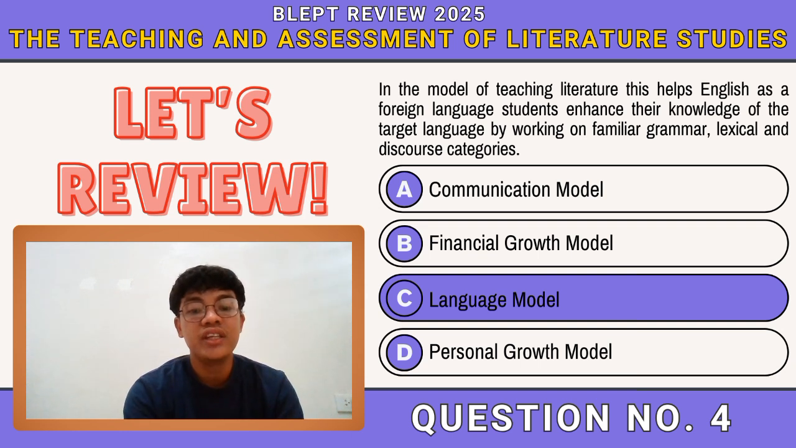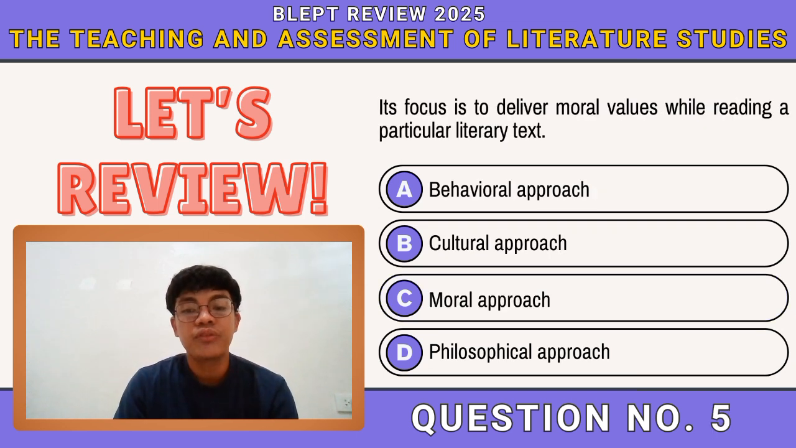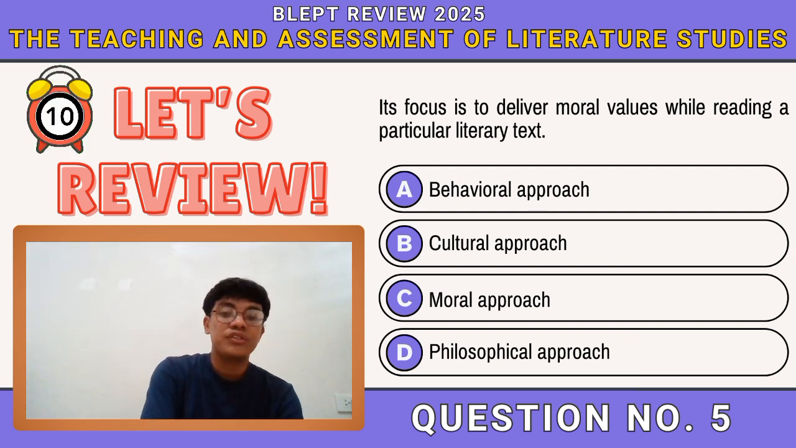Again, the correct answer is letter C. So A, B, and D are the distractors for this question. So let's proceed to number 5. Let me read it again. Its focus is to deliver moral values while reading a particular literary text. So which approach in literature is the correct answer for this question? So the choices are letter A, behavioral approach, letter B, cultural approach, letter C, moral approach, or letter D, philosophical approach. So you have 10 seconds to think of the proper answer for this question.